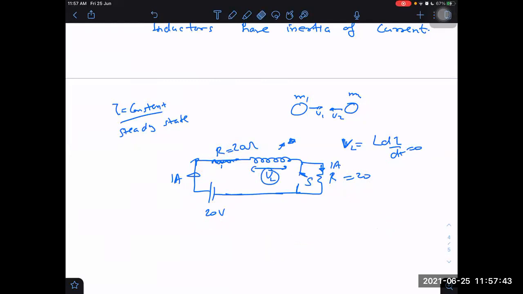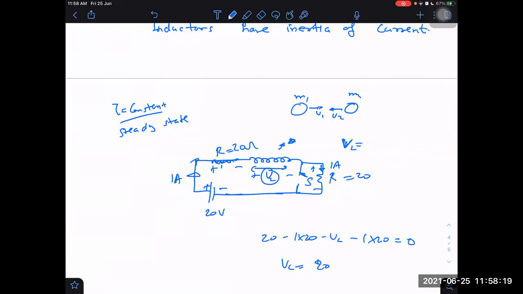VL created will be equal to, let us apply KVL: 20 minus 1 into 20 minus VL minus 1 into 20 minus 1 into 20 is equal to 0. So VL is coming out to be 20. What potential difference is created across the inductor right now? 20. Is 20 infinite? 20 is not infinite. 20 is finite potential difference only.